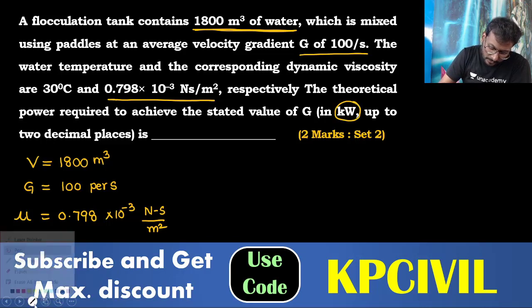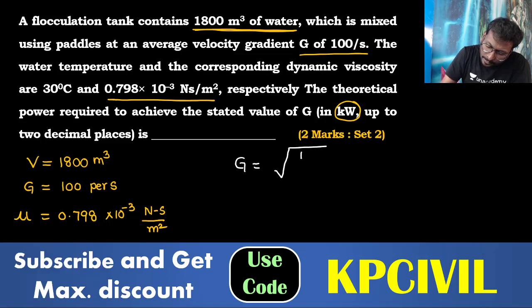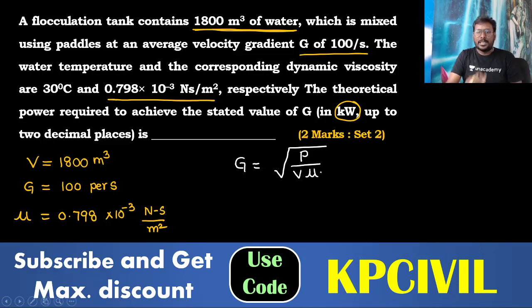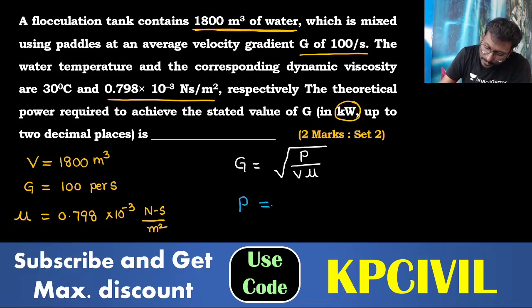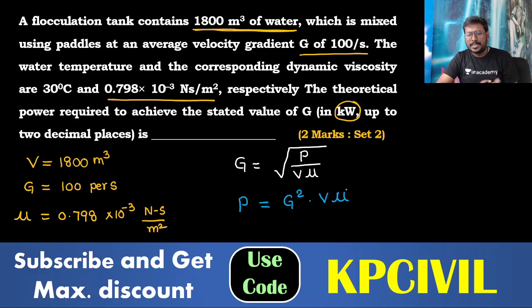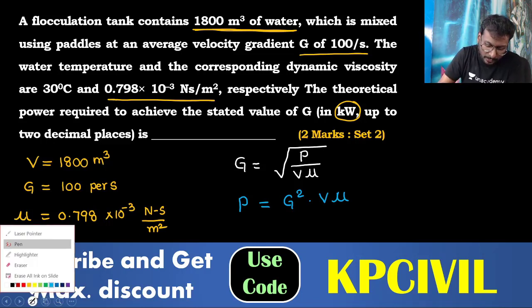So generally we have the formula for G: G is equal to under the root of P by V mu. G, V and mu are all given. What is required? Power P. So P is equal to G square into V mu.